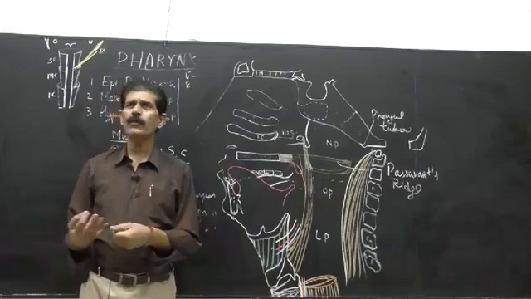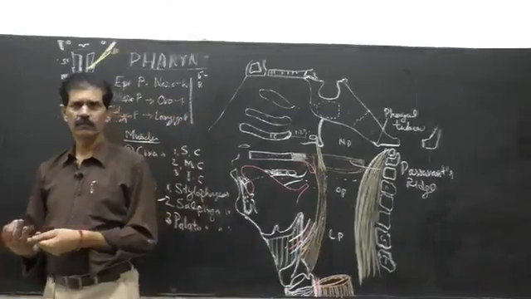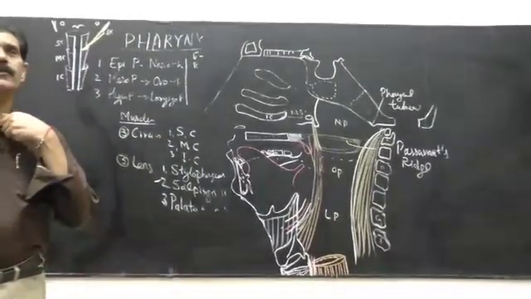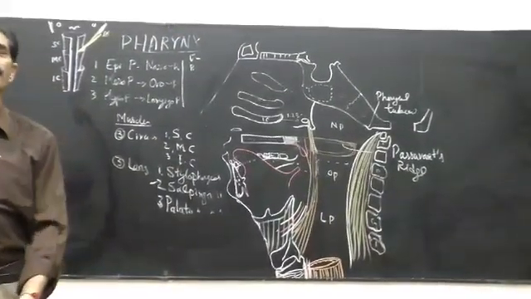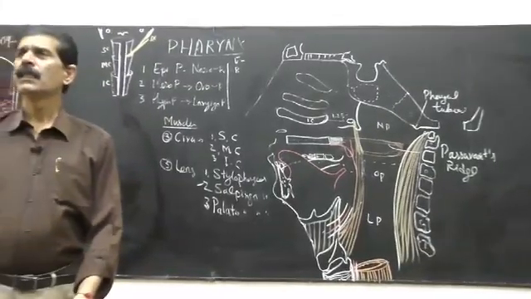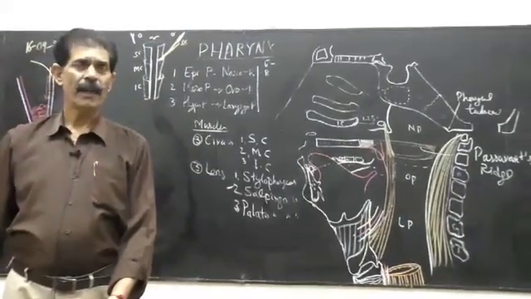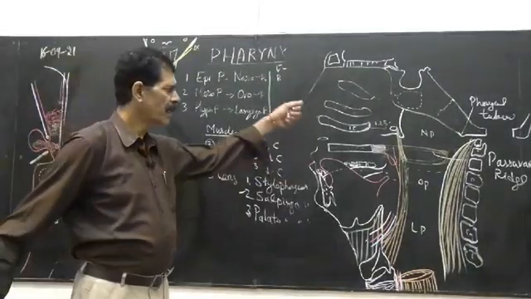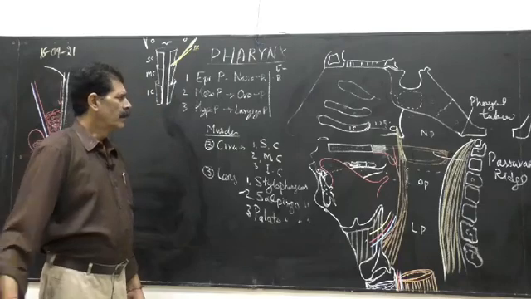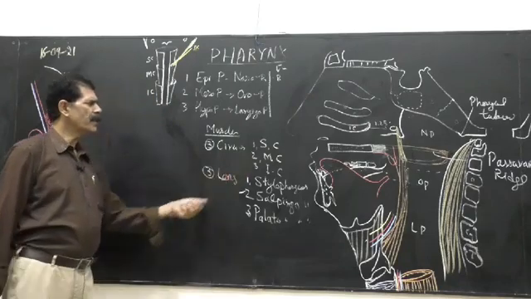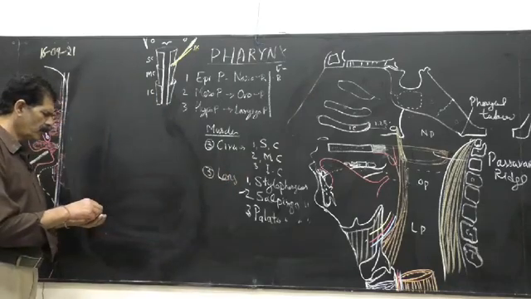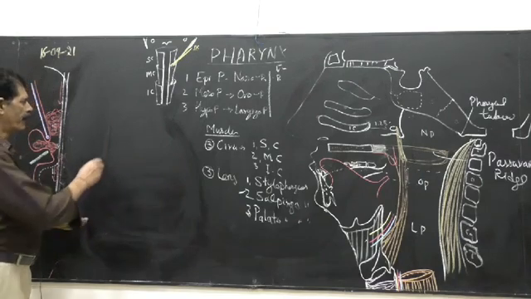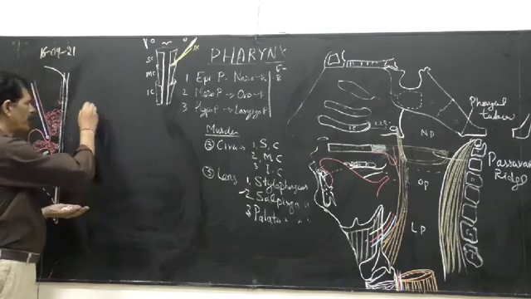All get together to form the conjoint tendon. It means the larynx is also indirectly attached to the styloid process, the palate, palatine aponeurosis, and eustachian tube. So that is the connection. Now the superior and the middle constrictor and how they do. So their origin, we will take one by one.